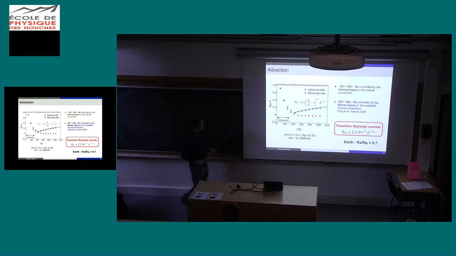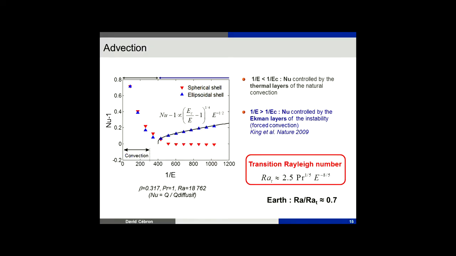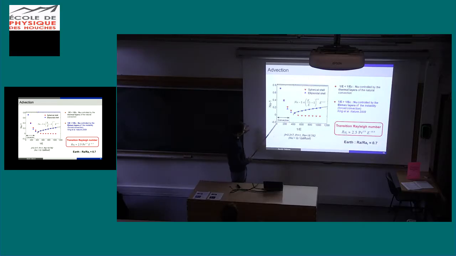And what is interesting is that in this regime, it means that we have turbulence, we have flow, so then we have an advection and the transport of heat, right? Like convection, actually. So here you see that I rotate faster and faster. This is why I show the opposite of the Ekman number, so I rotate faster and faster. When I increase the rotation rate, the flow tends to stabilize.